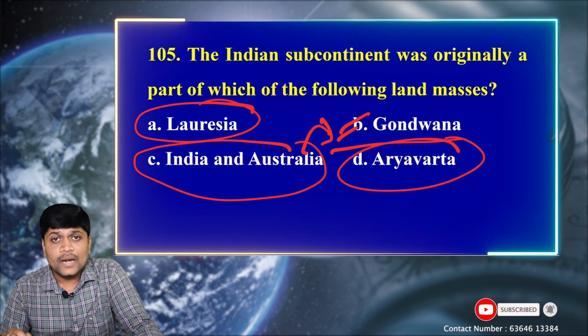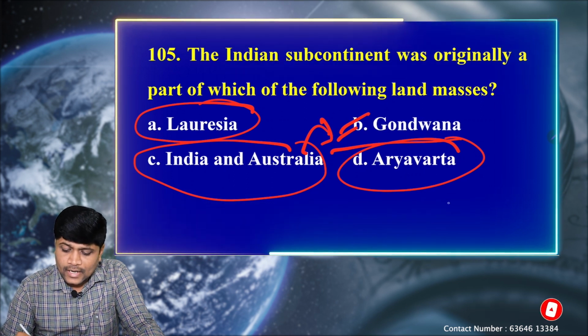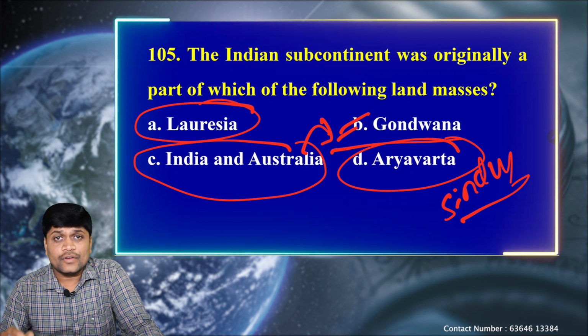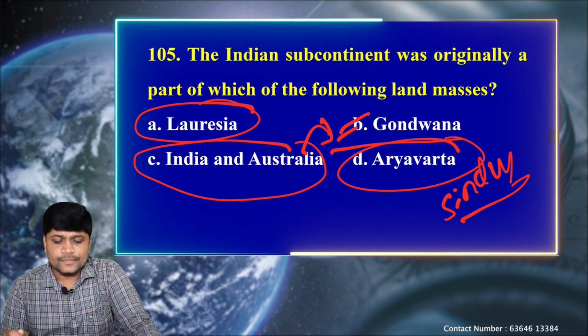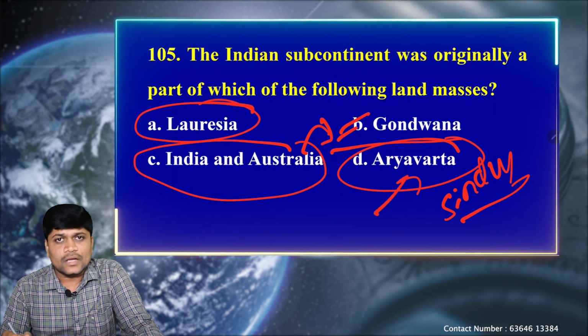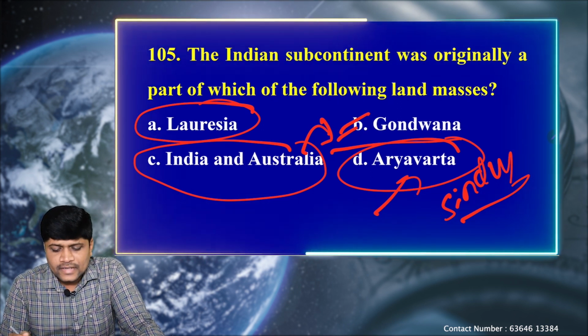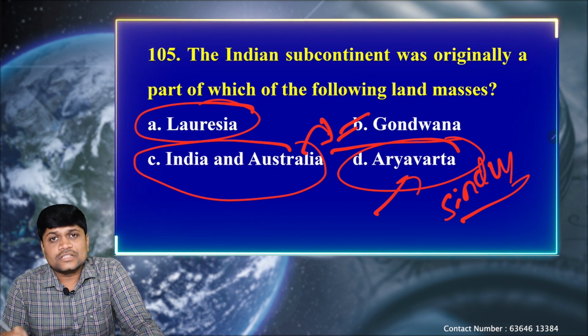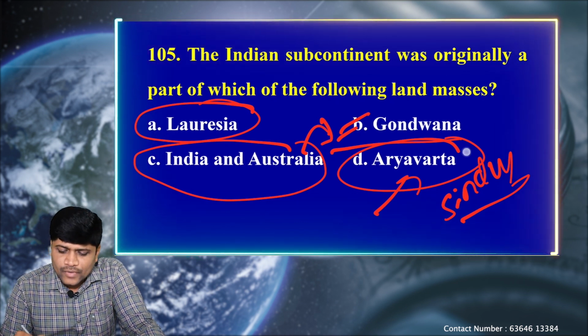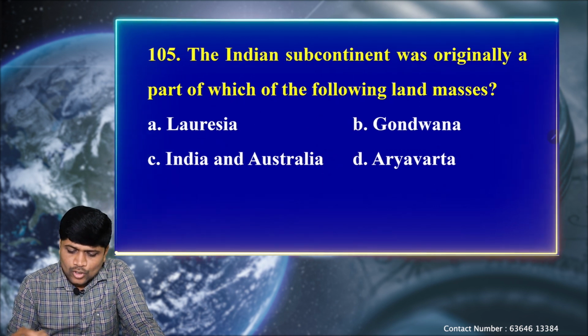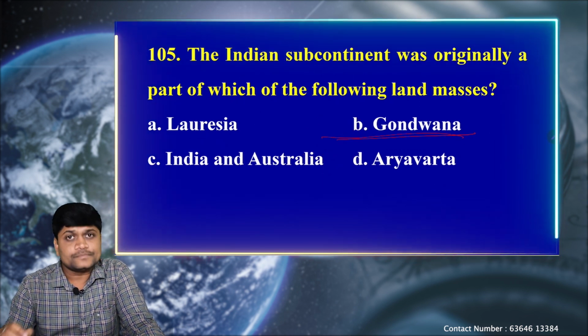Aryavarta is the land portion within our India, the Indus Plain region or the Sindhu River Basin, where our Indus Valley civilization flourished. That place is called Aryavarta, because according to a good number of sources, we believe the Indus Valley civilization was started by the Aryans. But for this question, the correct option is B, Gondwana.